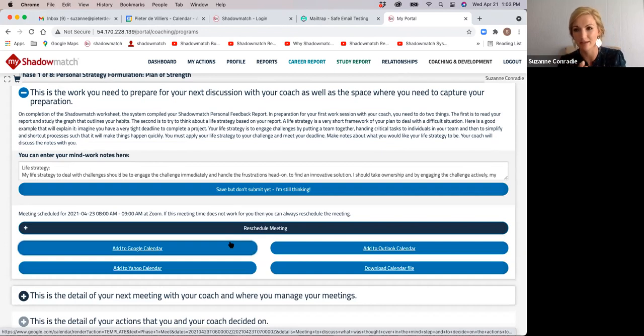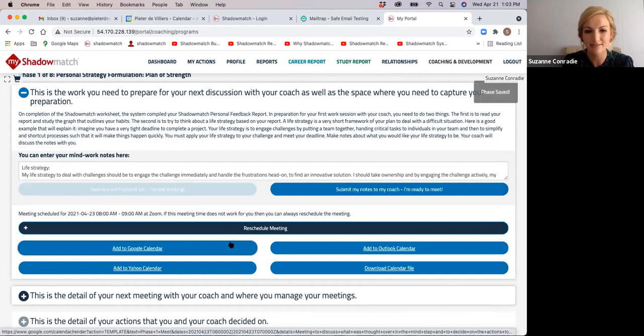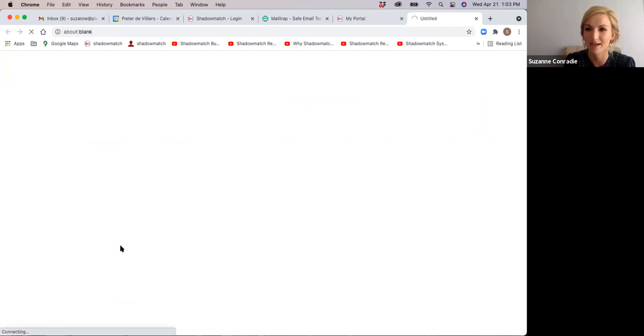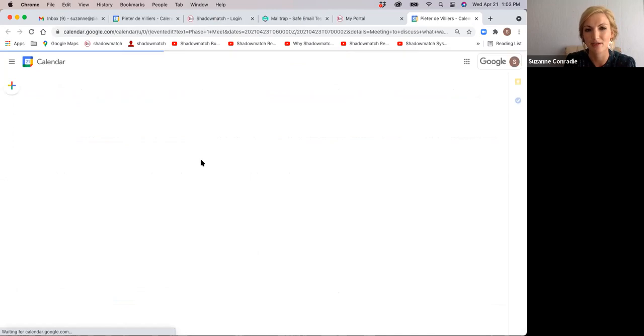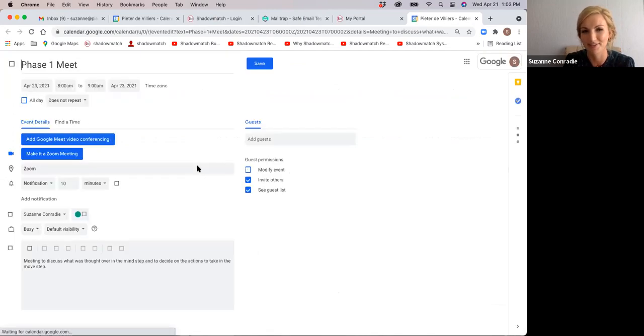If I'm happy with the time, I click on accept, and it now gives me the option to link it to my electronic calendar of choice. In my case, I use Google Calendar, so I'm going to choose add to Google Calendar, and it will be in my calendar, ready for me when I need to action the meeting. Thanks, Lizette. Back to you.